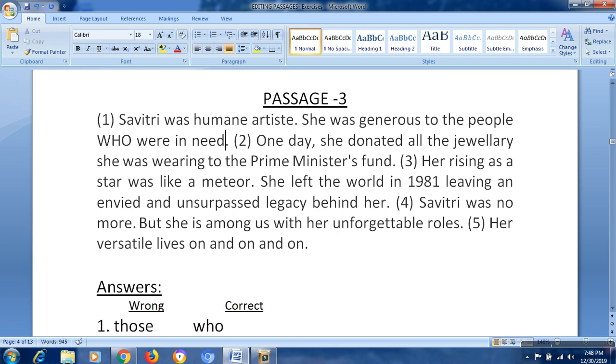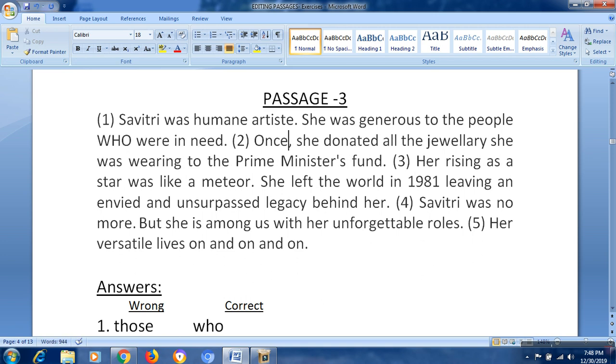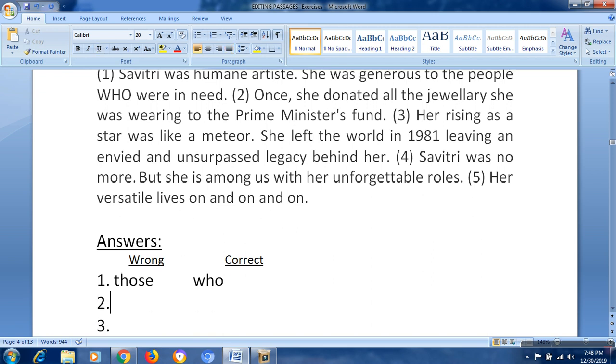Okay. First is over. Second sentence. One day she donated all the jewelry she was wearing to the Prime Minister's fund. One day she donated. So we are talking about a past event or incident. So we can change this one like this: once she donated, in one particular situation, she donated all the jewelry. So here the answer is "once". It's not "one day", "once".